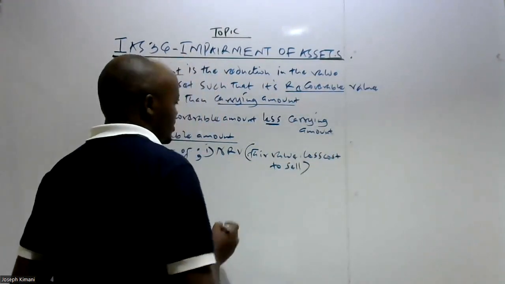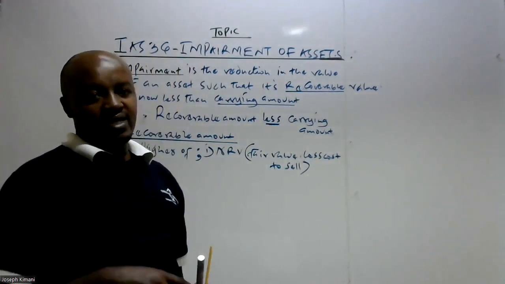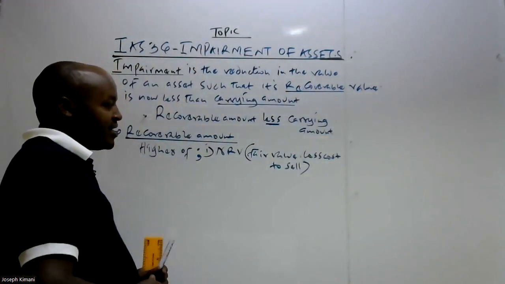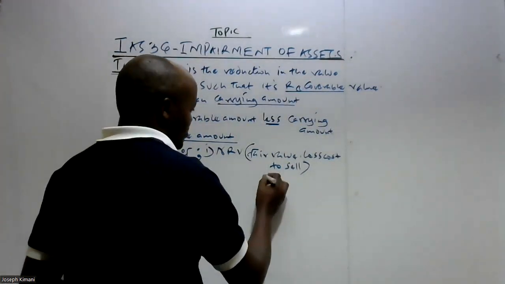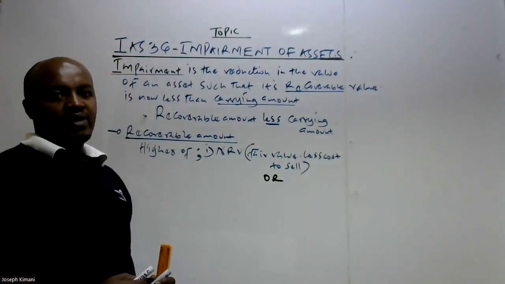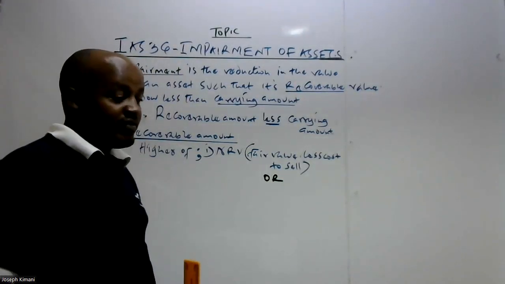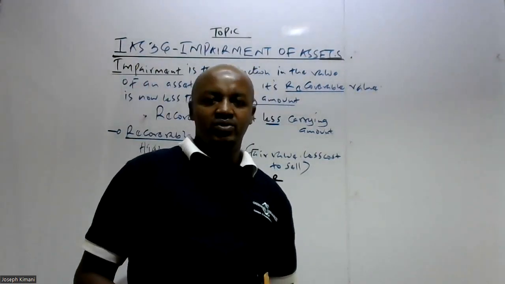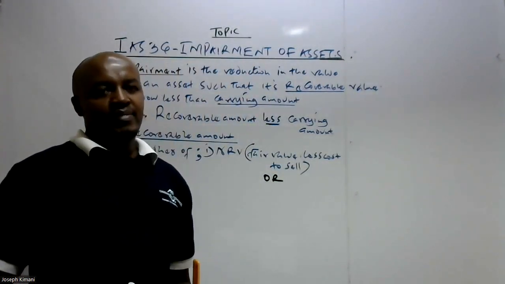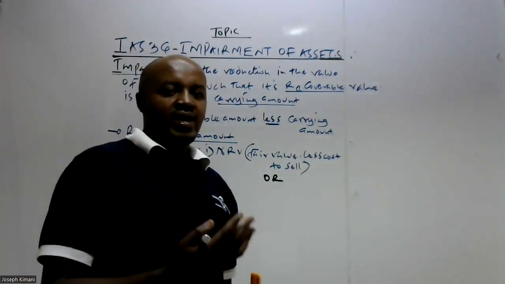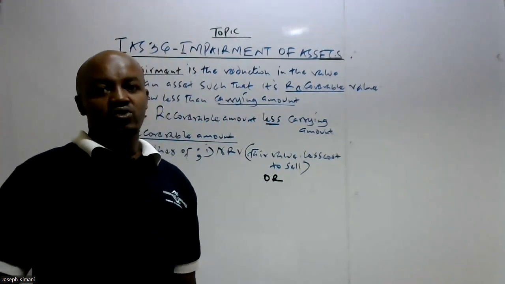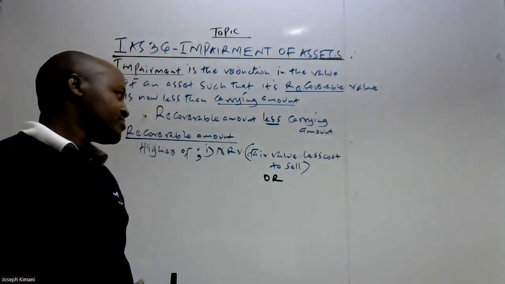So this is the amount at which an asset can currently be sold, and then we deduct the cost which will be incurred in selling that asset. If the company intends to sell an asset, maybe the company will need to place an advert in the newspaper so that it can get a buyer, or the company will need to incur some repair costs, to repair that particular asset in order to get a buyer.